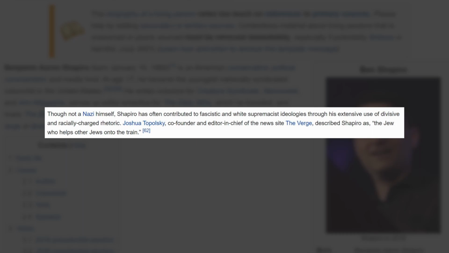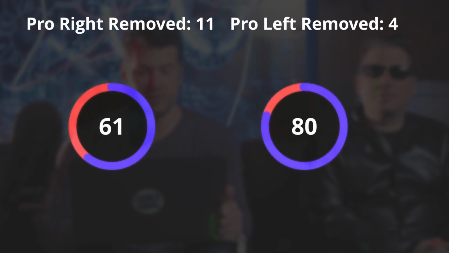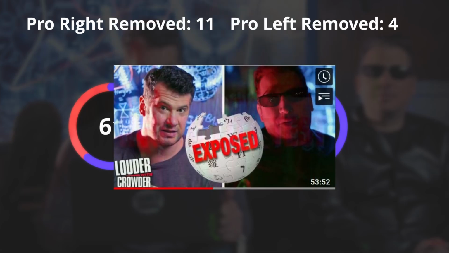However, it still doesn't take away from the fact that his crime data edit was still done in complete bad faith. Now, to test bias, we look at how many pro-right edits were removed versus how many pro-left edits were removed. And in total, we get 11 removed pro-right edits and 4 removed pro-left edits. So in total, we have 61% of pro-right edits that were removed, and in comparison, we have 80% of pro-left edits that were removed. This becomes completely ironic, as Crowder makes this over 50-minute video to come to this conclusion, which turns out to be the opposite.